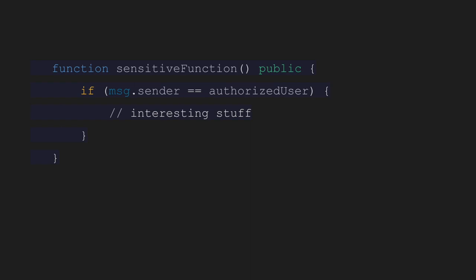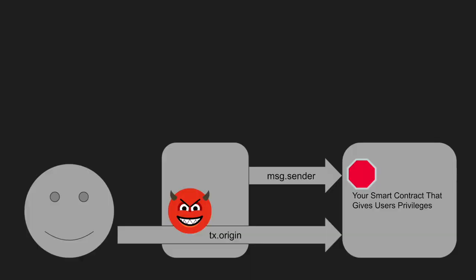So why did I use message.sender instead of transaction.origin? Well, that's because transaction.origin is liable to man-in-the-middle attacks. So it's not just users who can call your smart contract, it's also other smart contracts. So if a user calls a smart contract that calls your smart contract, then the smart contract will think that there isn't something in the middle if you are using transaction.origin, because transaction.origin is always the wallet that initiated the account, but message.sender might be a smart contract.